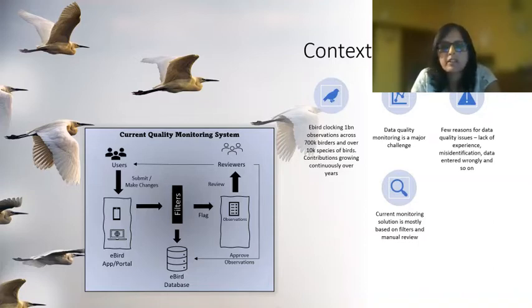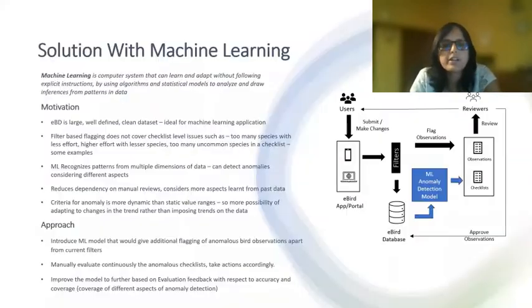Given all these databases are crowdsourced, and considering the quantity of data, it was learned that data quality is an area which needed attention. In these databases, such as eBird, there are already established processes for quality monitoring with a combination of filters and manual reviews. Now let us see how machine learning comes into the picture in these kinds of use cases.